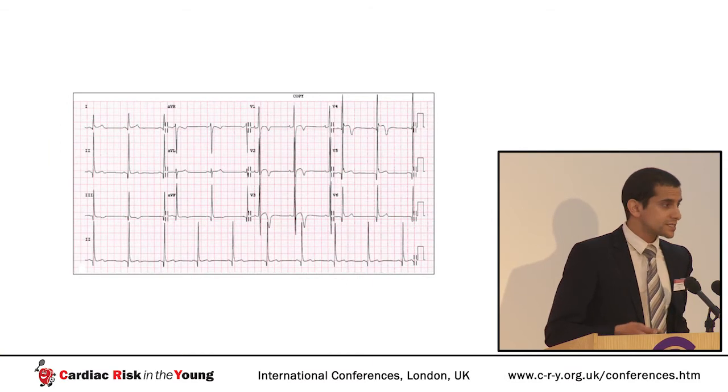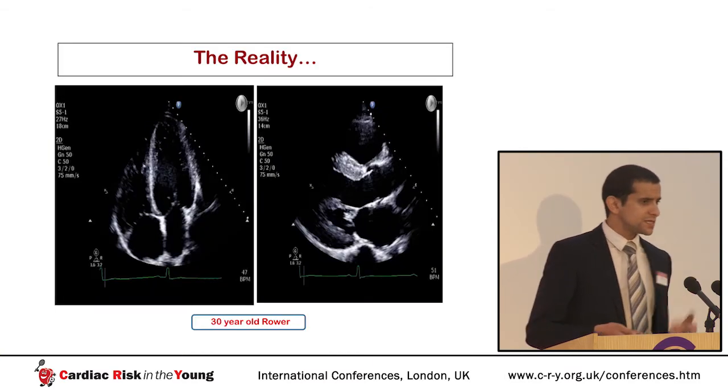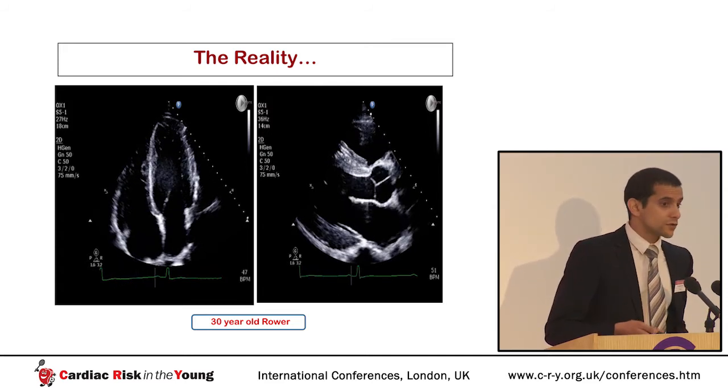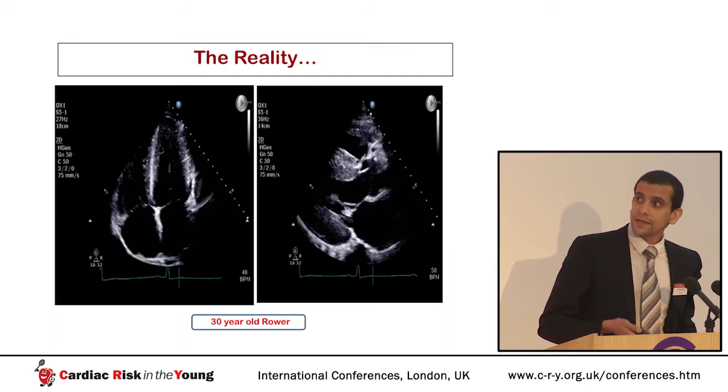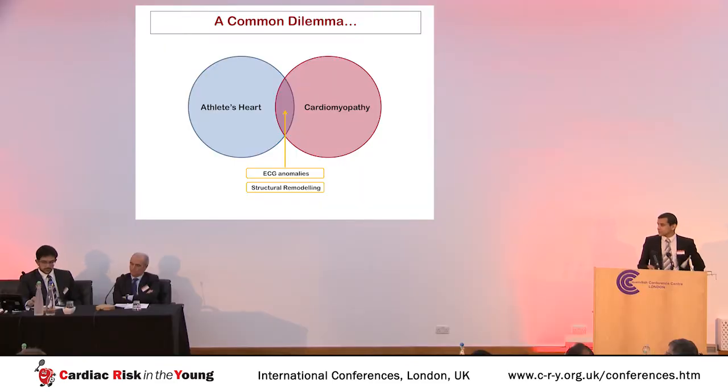cardiomyopathy. We've seen already from talks yesterday that athletes sometimes can have bizarre ECGs like this. And we see this as well on the echocardiogram. Look at this athlete, a 30-year-old Olympic rower, and you can see that there is mild left ventricular hypertrophy and there is enlargement of all four chambers of the heart. Therefore, a common dilemma faced by the sports cardiologist is the athlete with ECG anomalies and mild structural cardiac remodeling who presents in a grey zone between athlete's heart and cardiomyopathy.